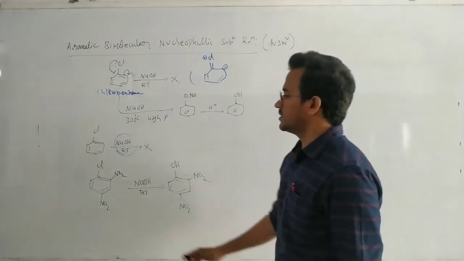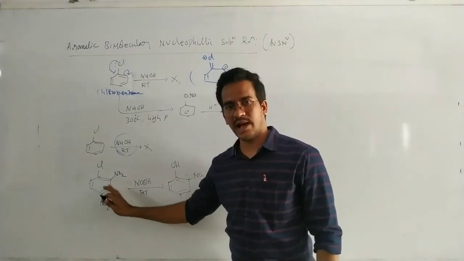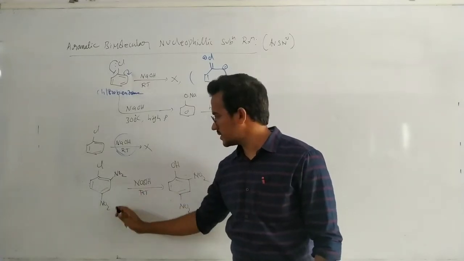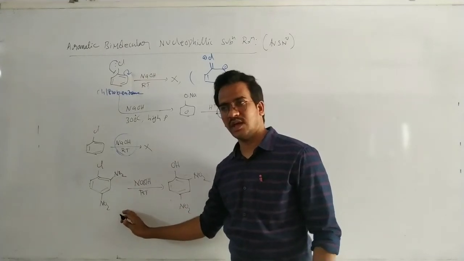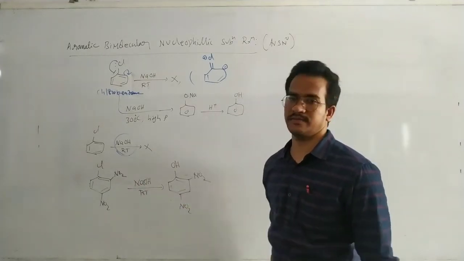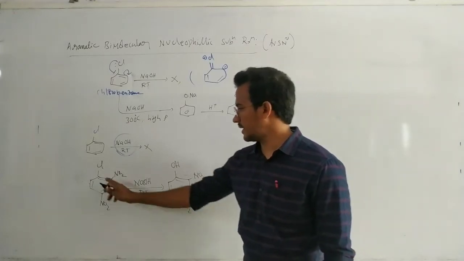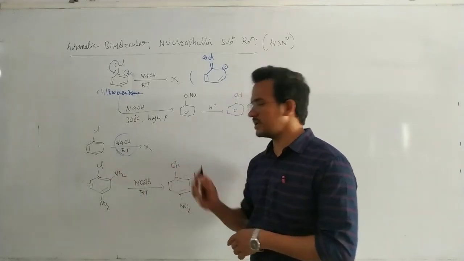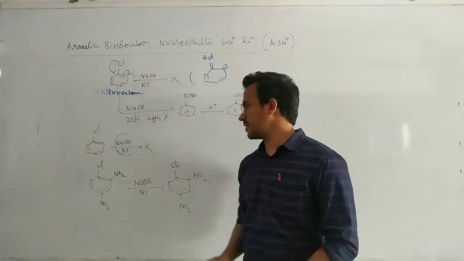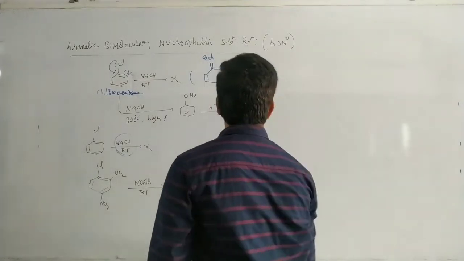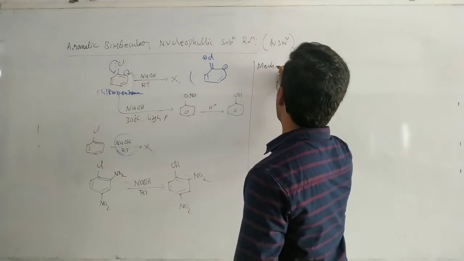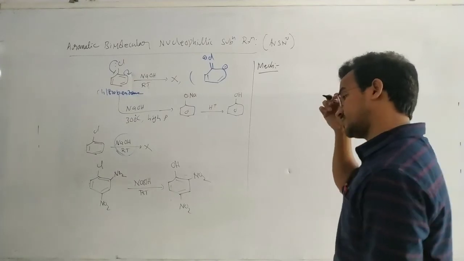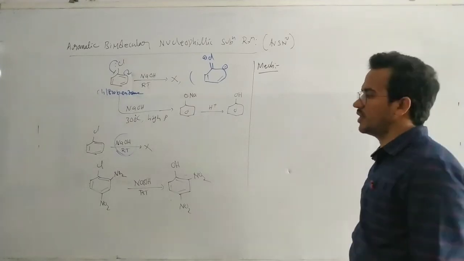Now, this aryl halide contains electron donating groups. Sorry, electron withdrawing groups. This aryl halide contains electron withdrawing groups and is involved in substitution even at room temperature. The Cl minus is replaced by the OH. Why? So here let us discuss the mechanism of this reaction. How does this reaction take place? Why is Cl minus easily replaced by OH minus?